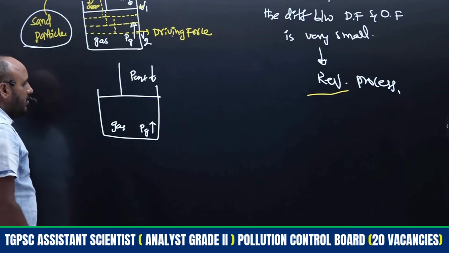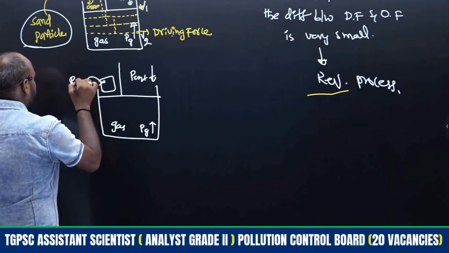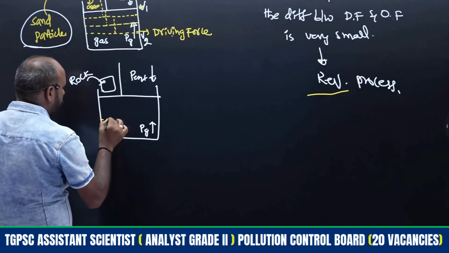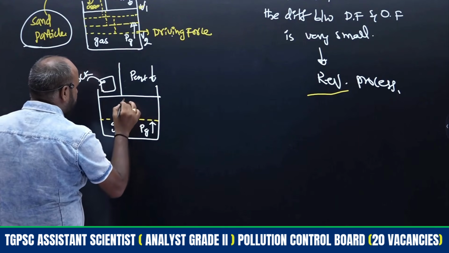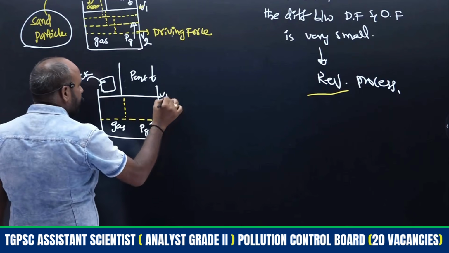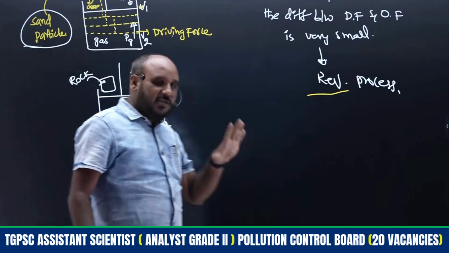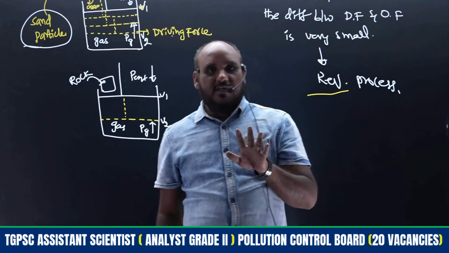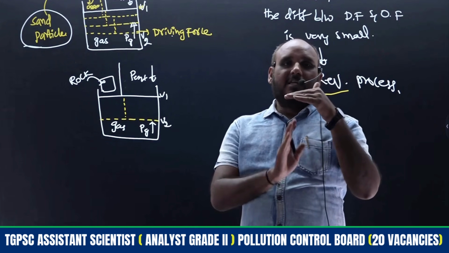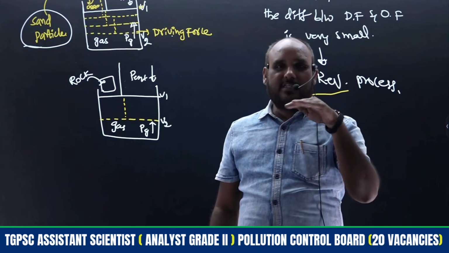Right. So whenever we put some rock, this is a big rock. Immediately the piston will move down. How many stages are present here? Only two stages are there, that is V1 and V2. Except at these V1 and V2 positions, the driving force and opposing force will be the same, therefore the piston will be constant at that place.